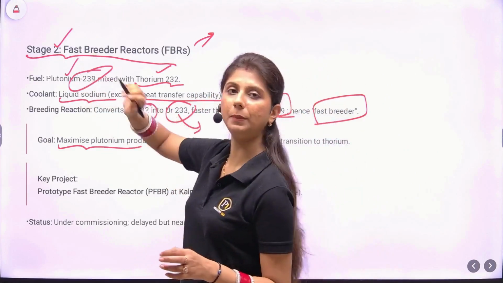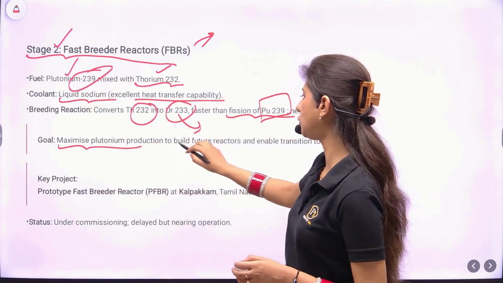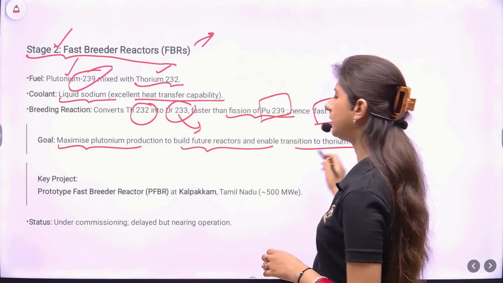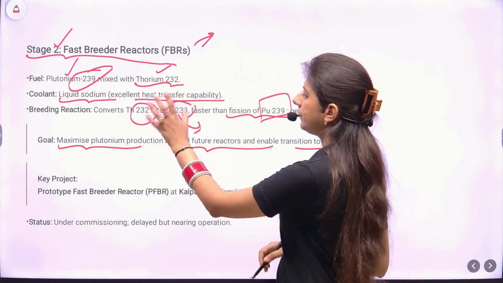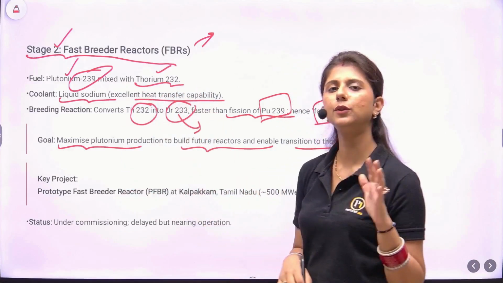What is our goal? Under stage 2, part 1, we'll maximize the plutonium production to build the future reactors and enable the transition to thorium. Once we have this inventory done, then we'll produce uranium-233.